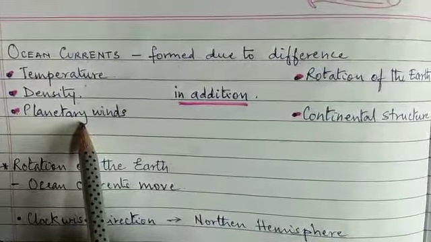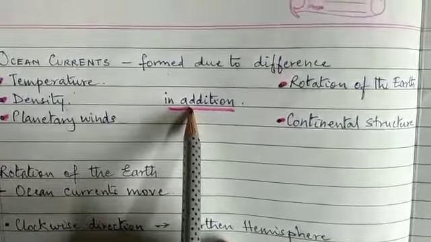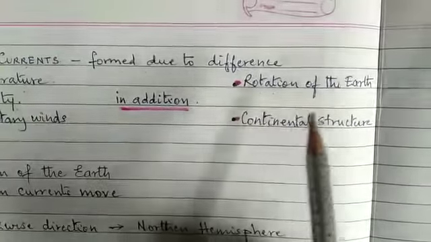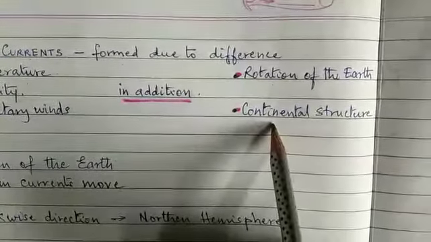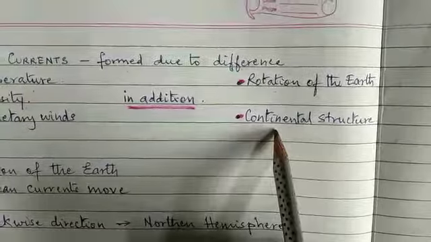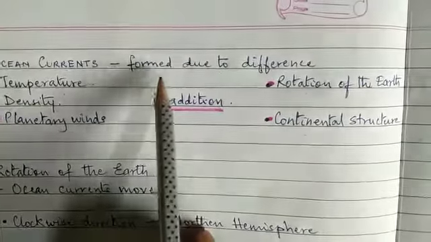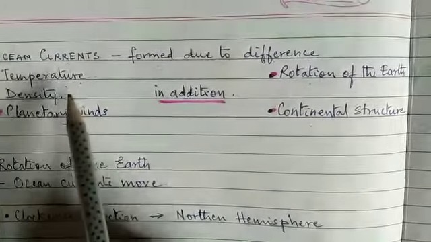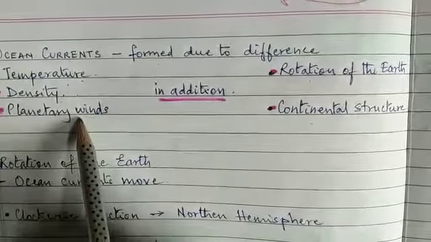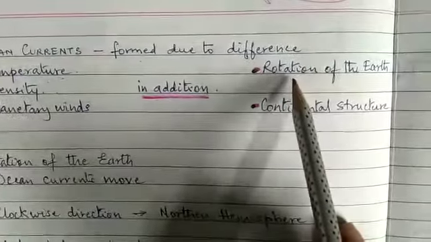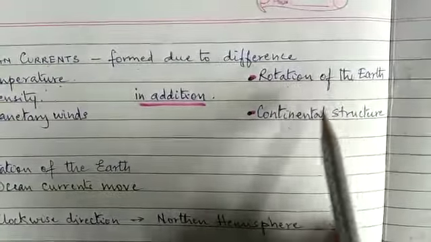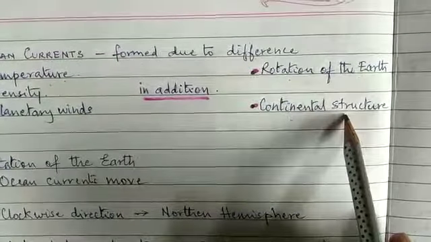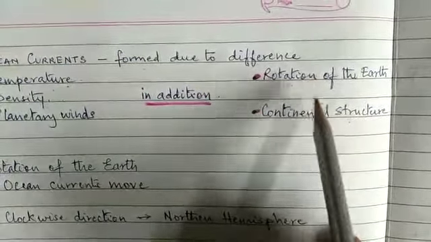In addition, we have two more factors, that is the rotation of the earth and the continental structure. In all, ocean currents are formed due to differences in temperature, density, planetary winds, in addition to the rotation of the earth and continental structure. Let us study each of these in detail.